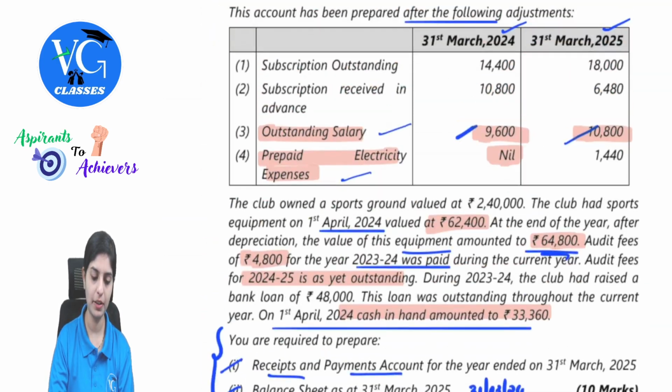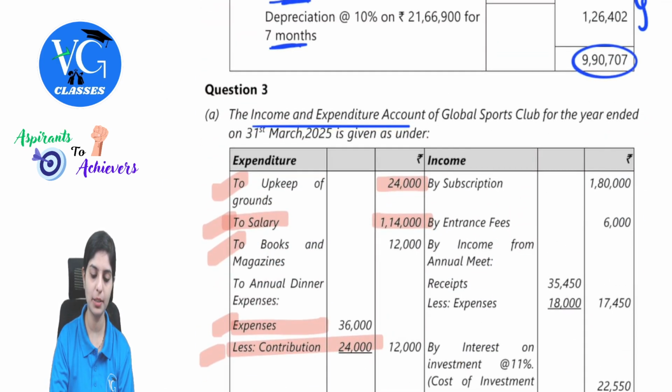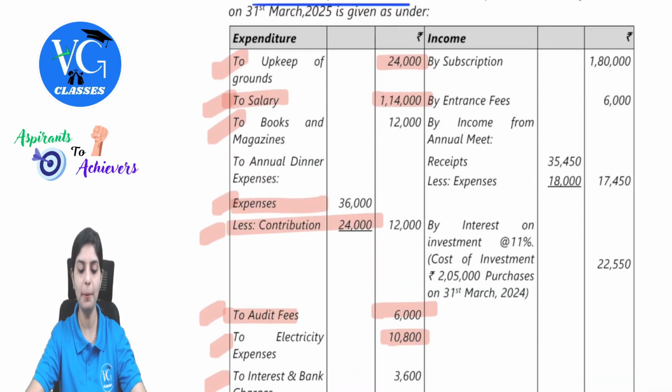Next. We have completed all the impacts on the expenditure side. Now moving on to income. Subscription 1,80,000. Subscription, as you're seeing in the NPO question, is a very important element. So make sure you do the working note properly.